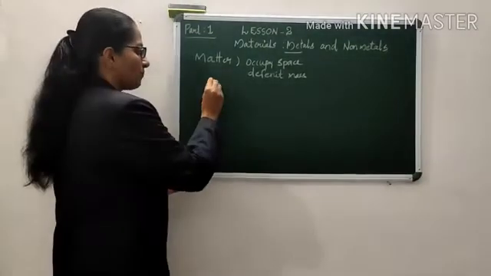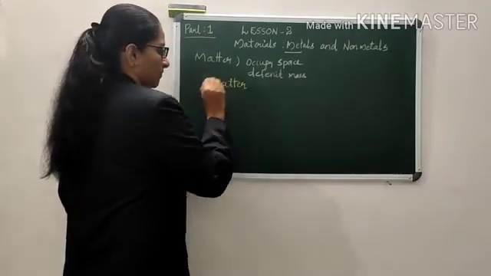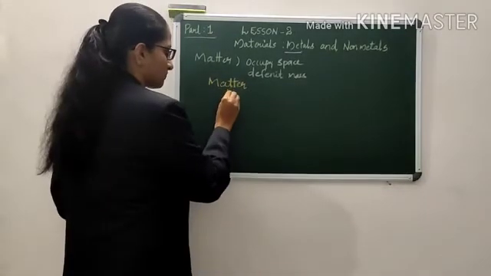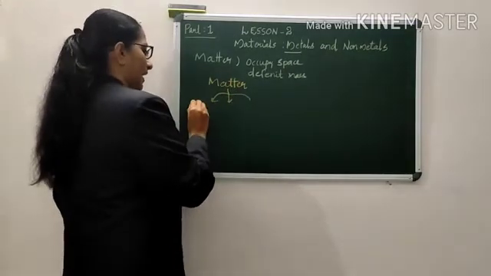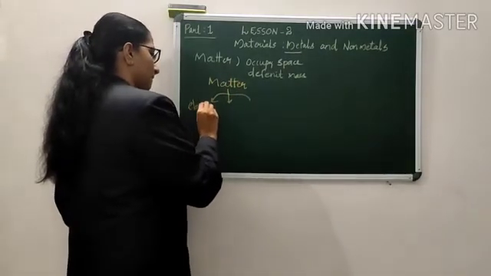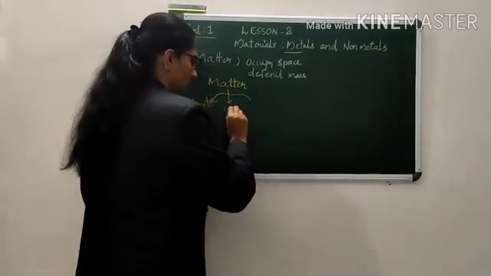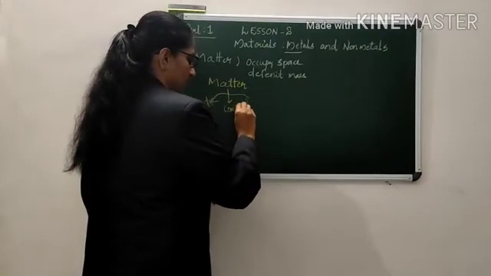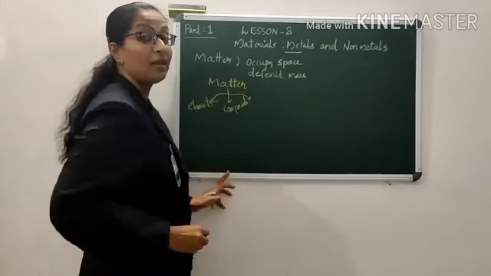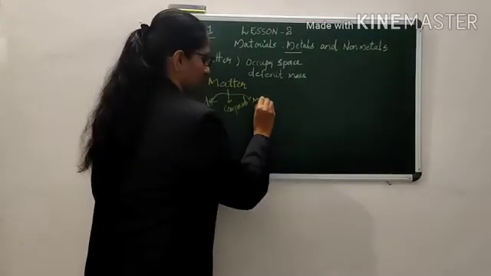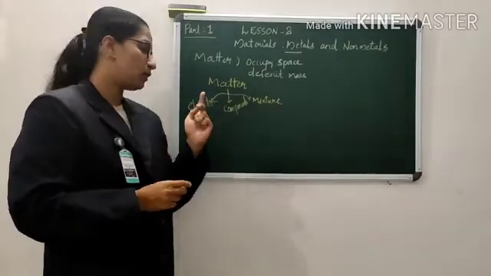Matter can be in the form of elements, or in the form of compounds, or in the form of a mixture. Look here, children.